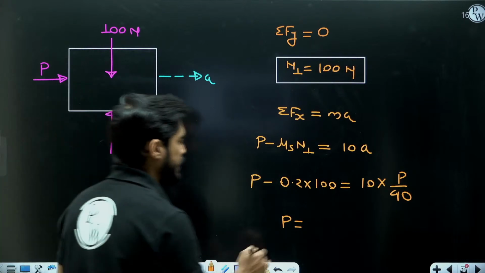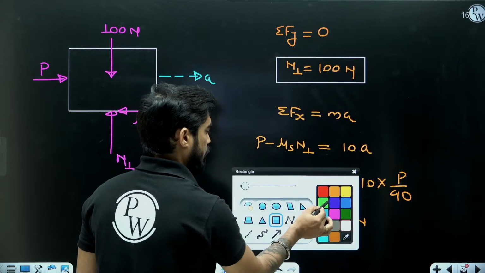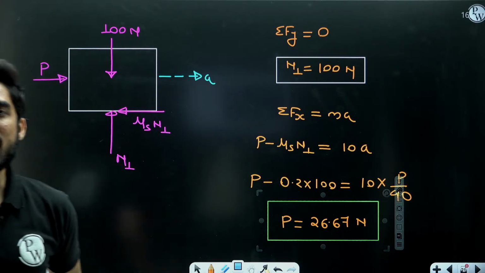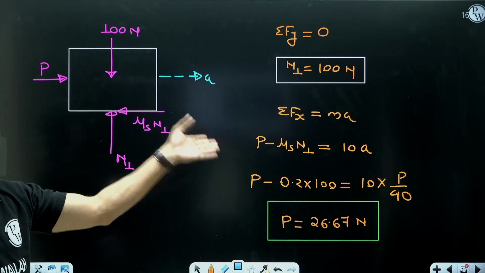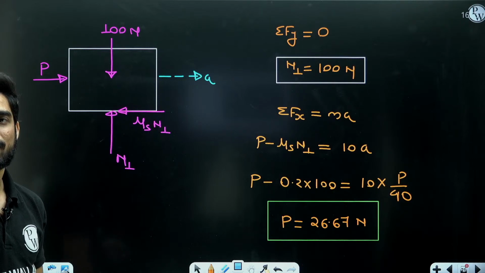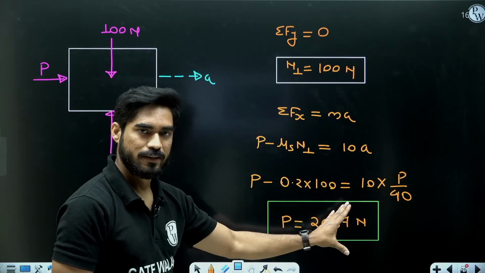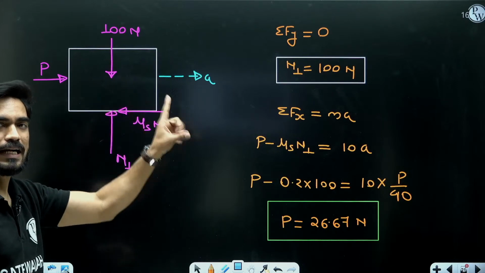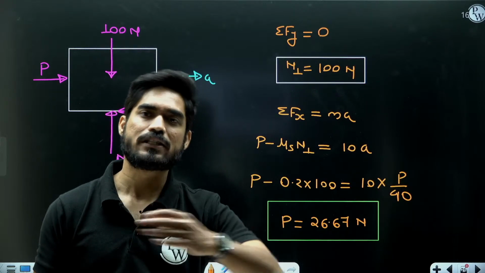It is 26.67 Newton, right? The value of P is 26.67 Newton. Yes, very good, excellent everyone. So you can apply a maximum of this much force without causing the crate to slip on the cart. If you apply more than this, then the crate is going to slip.